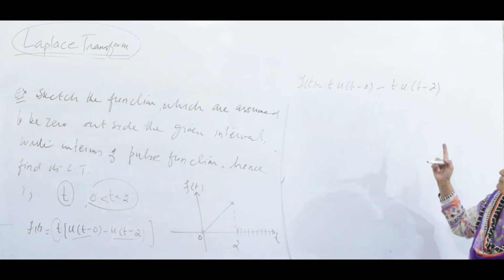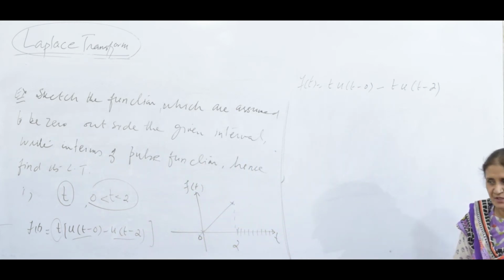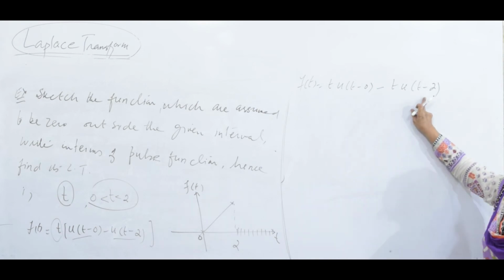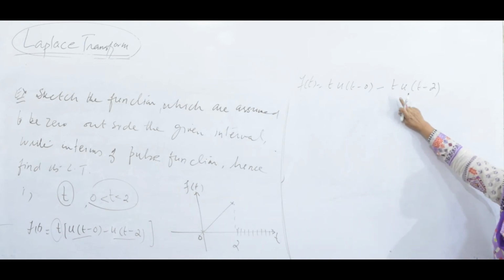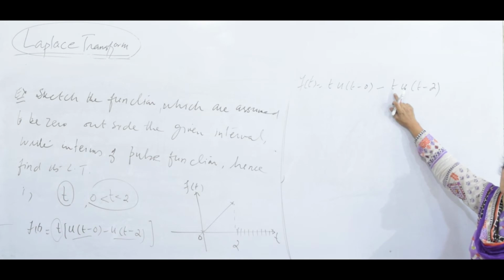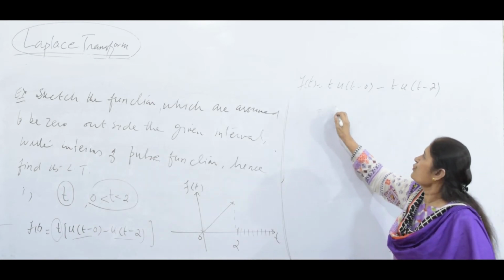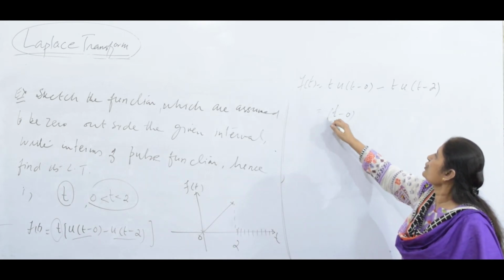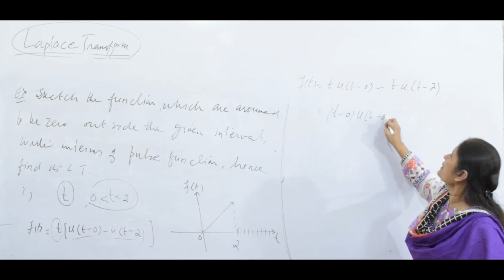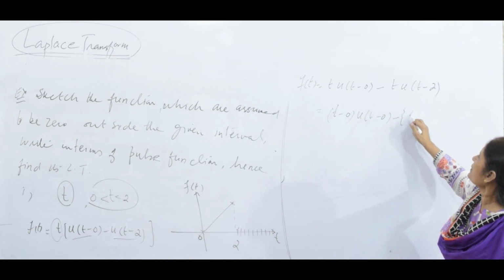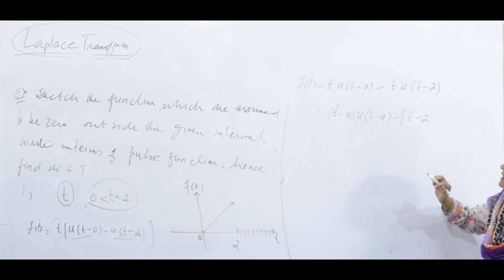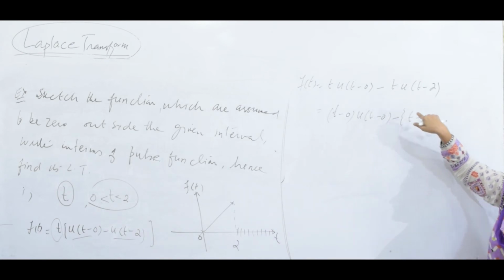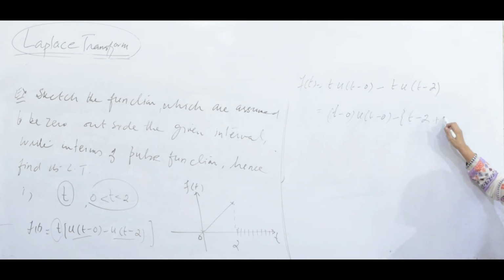The value which I have written outside is multiplied with each unit step. Now I have to take the Laplace transform. Since a unit step function is there, this t must be t minus 2. So first of all, I have t times unit step t minus 0, minus, let me make it t minus 2. If I make t minus 2 there, I should add 2.